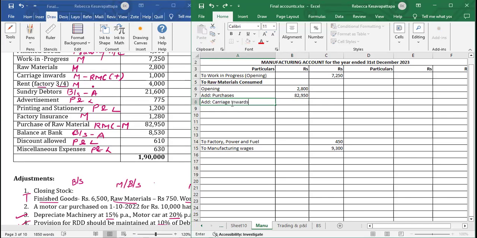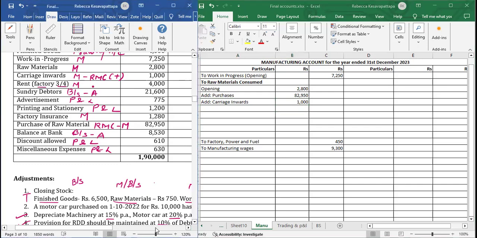Carriage inwards 1000 is given here. Carriage inwards 1000. Now only one thing was remaining, that is closing stock.